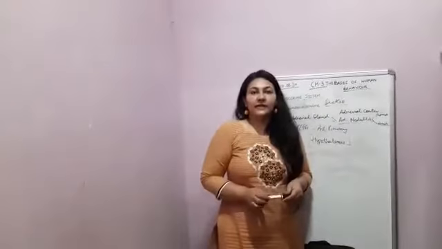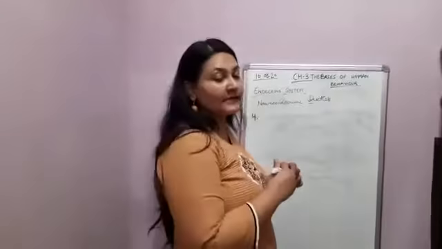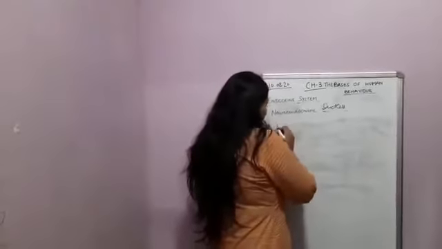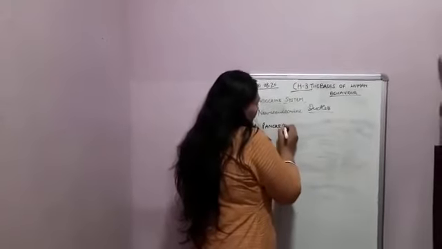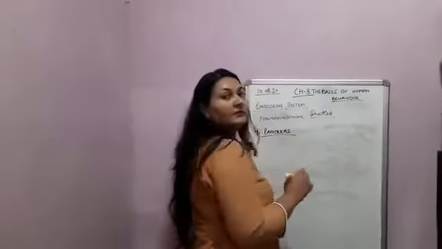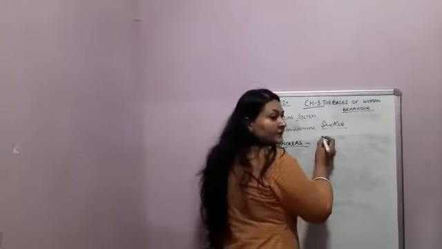The next gland we will be doing in the next video, and that is important under the endocrine system, is the pancreas. The pancreas is located near the stomach.